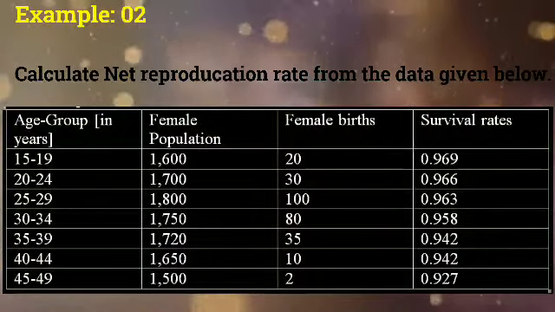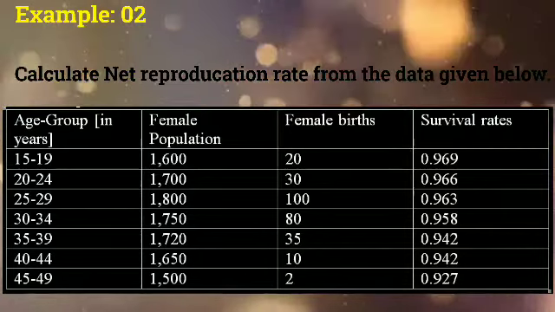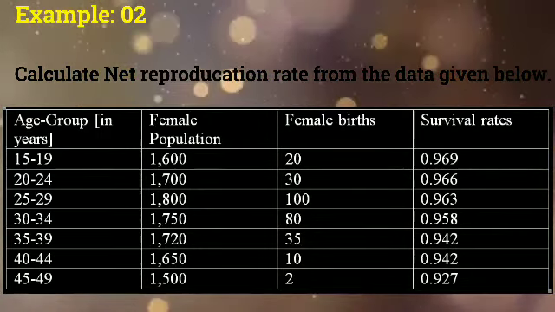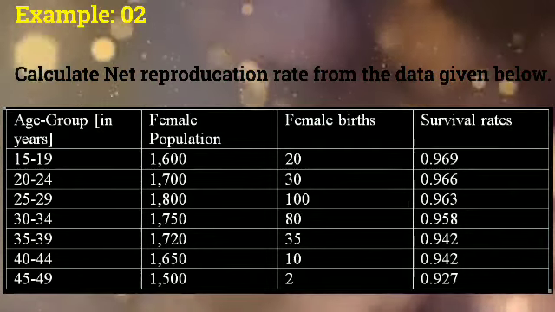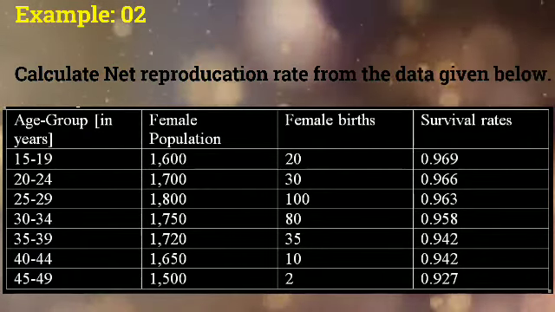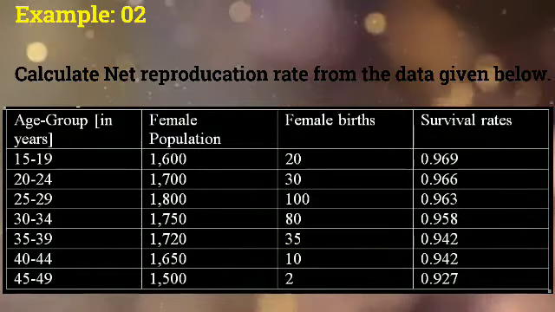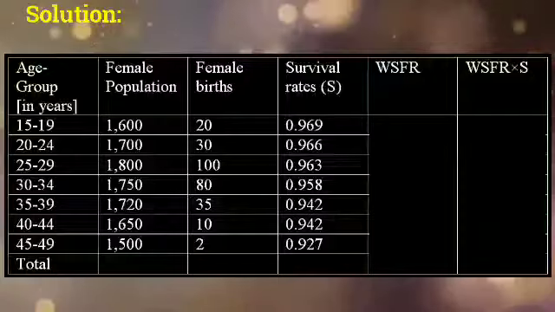In the second example, calculate net reproduction rate from the data given below. In the question, different age groups are given along with the female population and female births, and their survival rates are given. Now, solution.